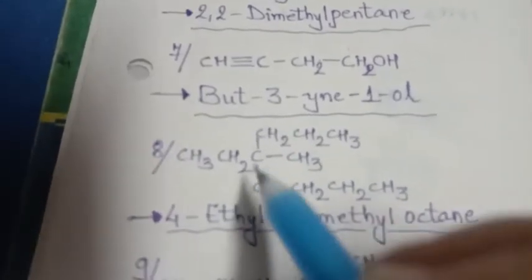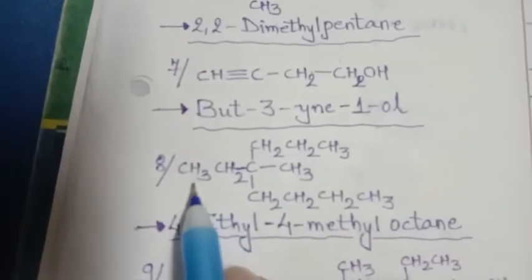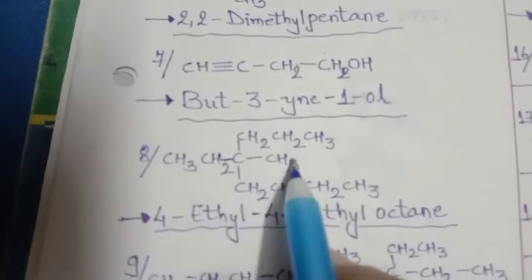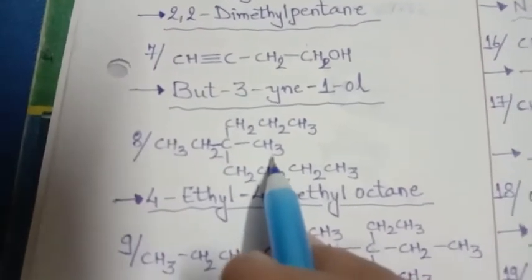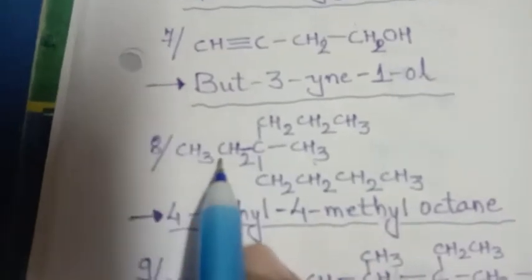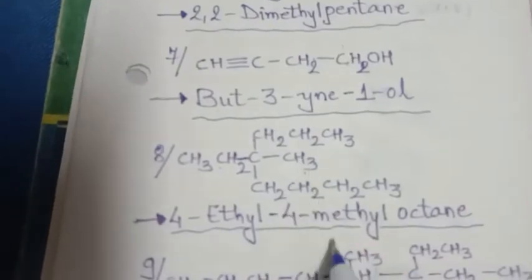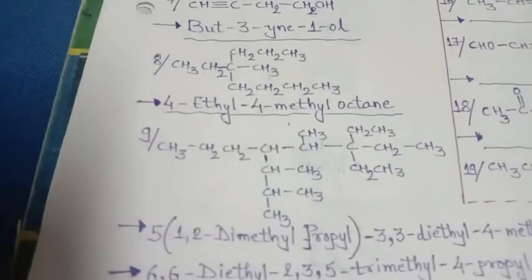Now if we see the fourth carbon, the fourth carbon has on this side an attachment of a methyl group, and this side an attachment of an ethyl group. So we will have to go with alphabetical order because both are different groups. If both are ethyl or both are methyl, then no problem. We would have written 4,4-diethyl or 4,4-dimethyl. But here both are different, so go for alphabetical order. So ethyl will come first. 4-ethyl-4-methyloctane. Clear? In the same way, here it is.